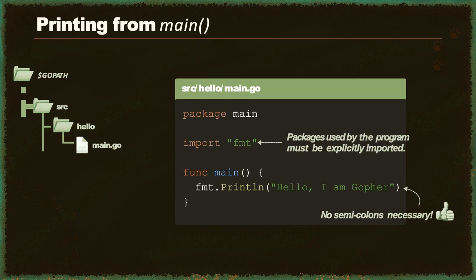Then, from inside the main function, we call the Println function from the fmt package, giving it the string, hello, I am Gopher. Notice semicolons are not necessary in Go. And this is all the code that we have to write for now. So let's see how we can run it.